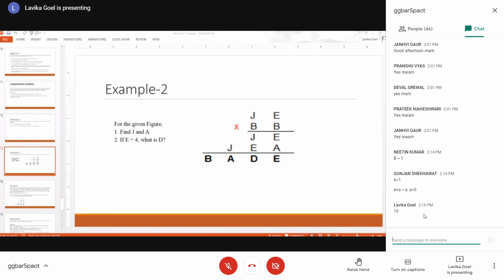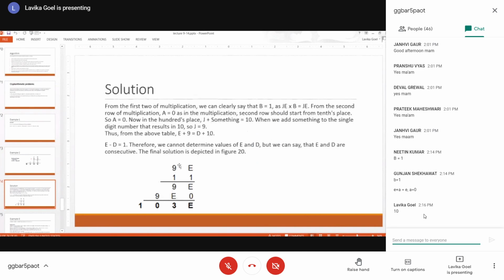Fine. So J is a single digit number, and it is leading to 10. So what could J actually be? When we add something to a single digit number and that results in 10, what is that adding thing?